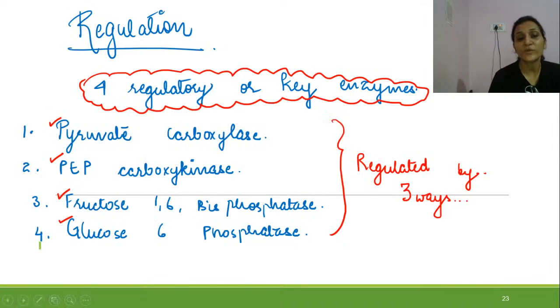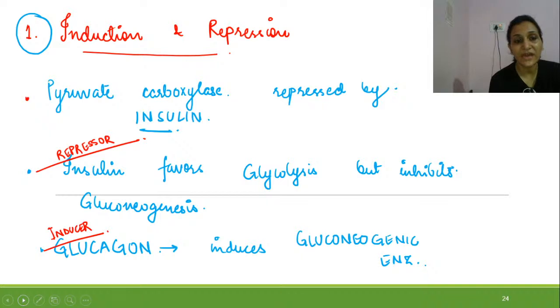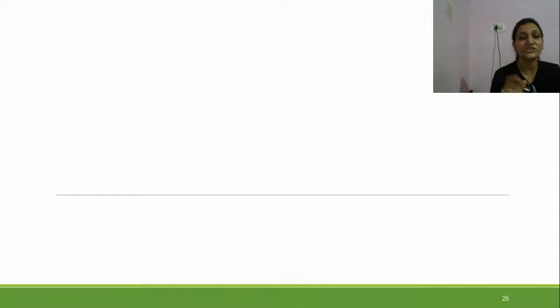Then how is it regulated? So it is regulated by enzymes: pyruvate carboxylase, phosphoenol pyruvate carboxykinase, fructose 1,6-bisphosphatase, and glucose 6-phosphatase. The ways they are regulated are, first, by induction and repression. Insulin is the repressor of gluconeogenesis, and glucagon is the inducer of gluconeogenesis.